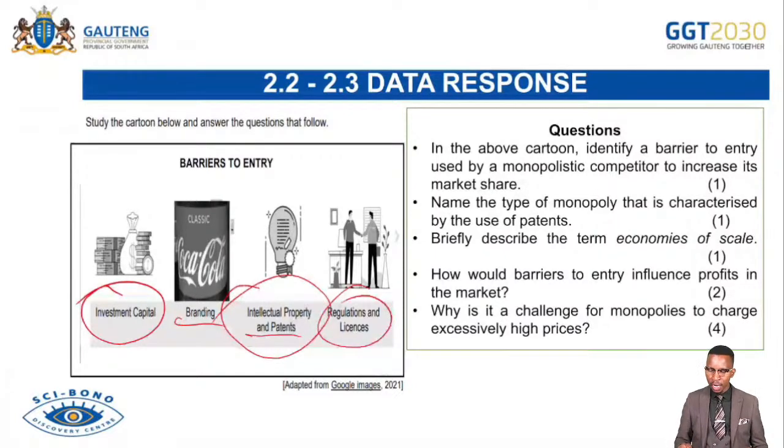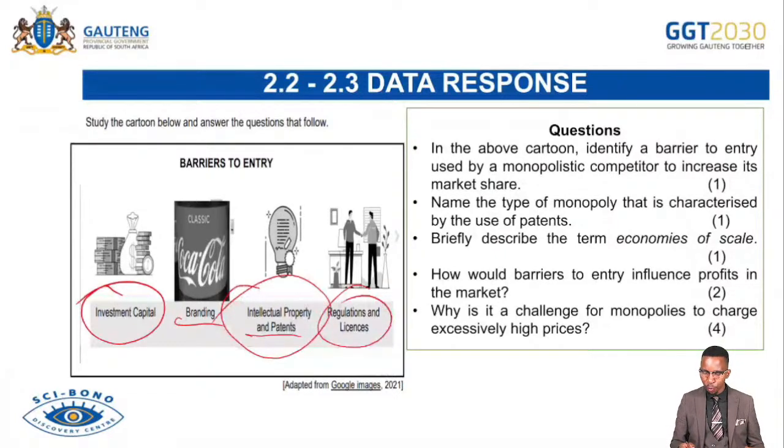In the above cartoon, identify a barrier to entry used by the monopolistic competitor to increase its market share. In this case, we talk about branding. And then name the type of monopoly that is characterized by use of patents. That's an artificial monopoly. Briefly describe the term economies of scale. In economics, it occurs when the firm or the business can produce more goods and services at the lower cost per unit and sell them at the lower cost per unit.